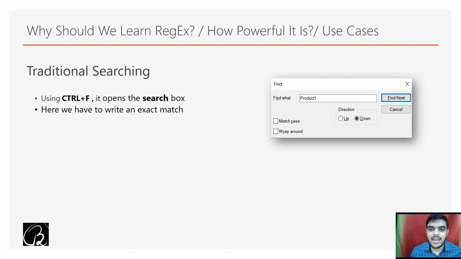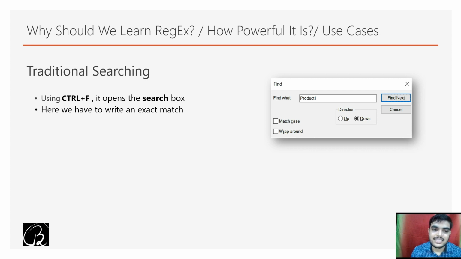Let's say here I am looking for product 1. Whatever you are looking for, you write within Find what. If you click on Find Next, you will get the exact match, wherever product 1 is written. This is called the traditional searching mechanism or technique.